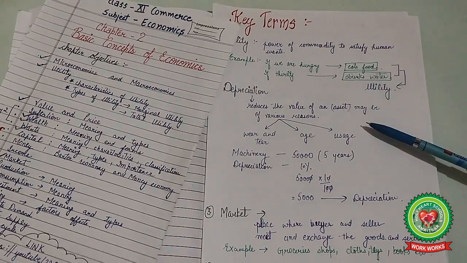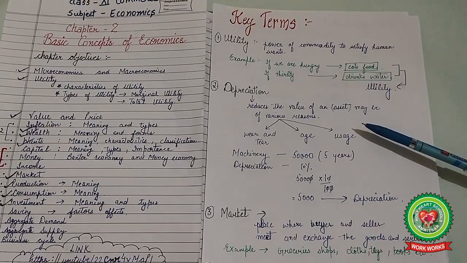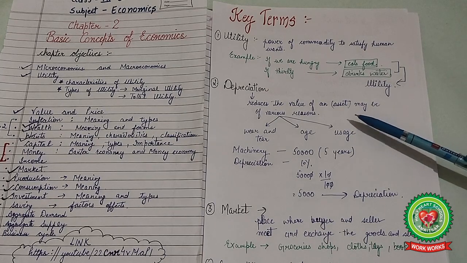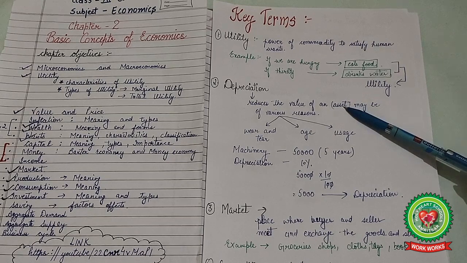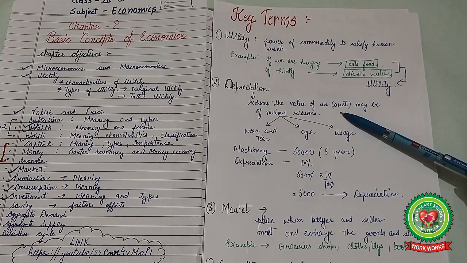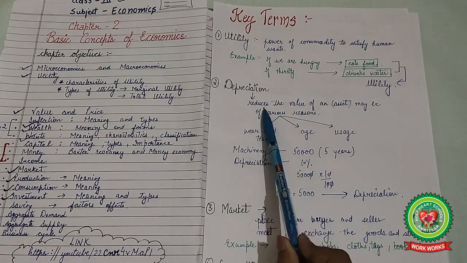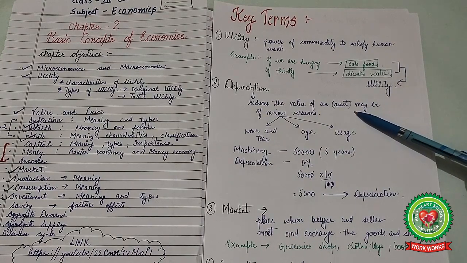Next, our second term is depreciation. Depreciation means reduction of the value of an asset. The asset should be a fixed asset, meaning an asset used for a long period of time. A long period includes 5 to 10 years. Then it reduces its value, and this is known as depreciation.